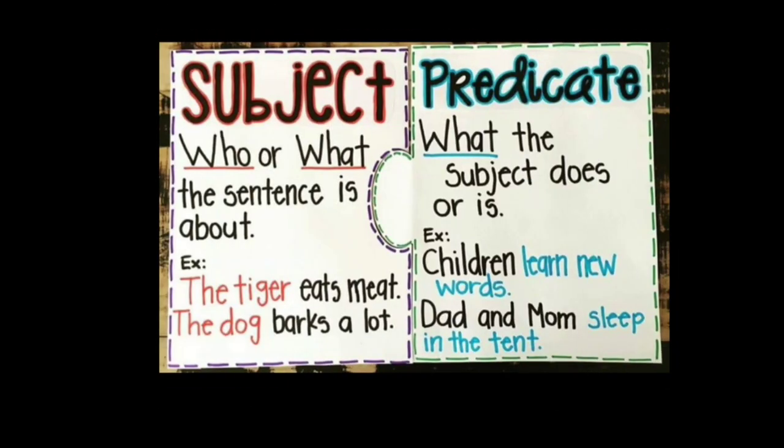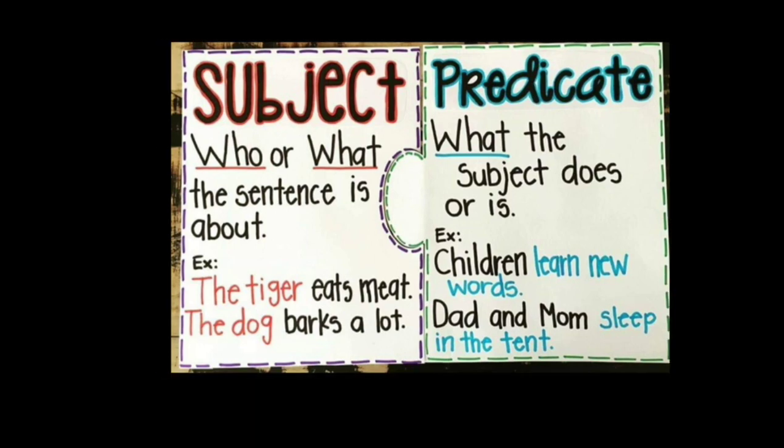So, see the same thing. The subject, who or what the sentence is about. Example, the tiger eats meat. The tiger eats meat. So, what is the subject? The tiger. The dog barks a lot. So, what is the subject here? The dog. What is the predicate? What the subject does or is. Children learn new words. So what is the predicate? Learn new words. What is the subject? Children.